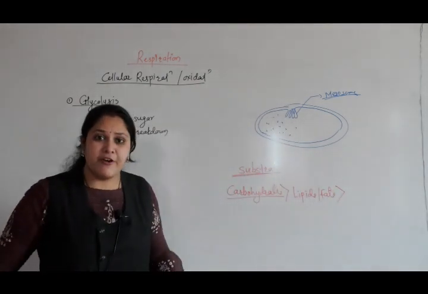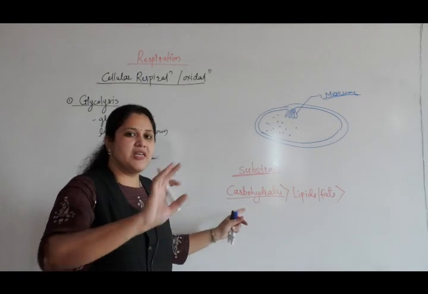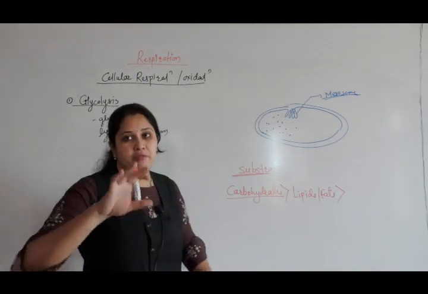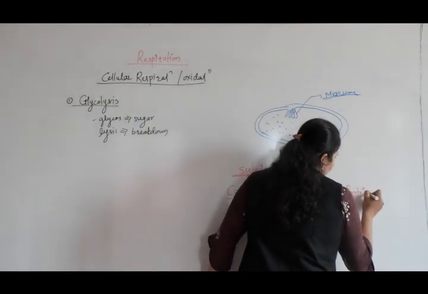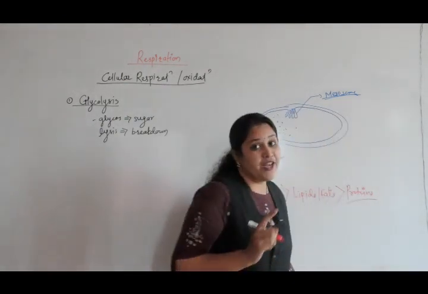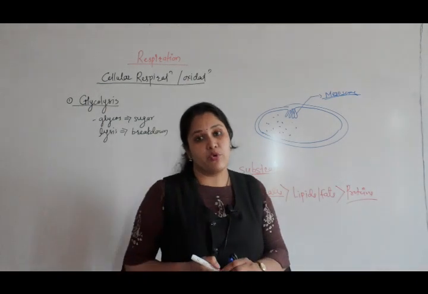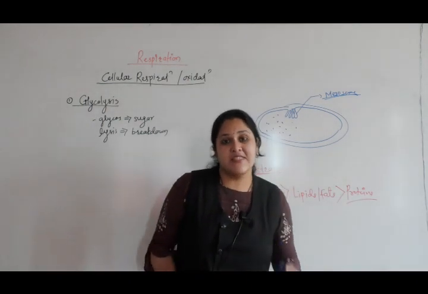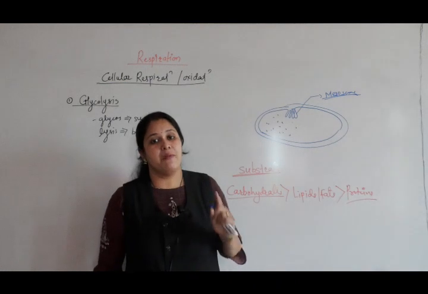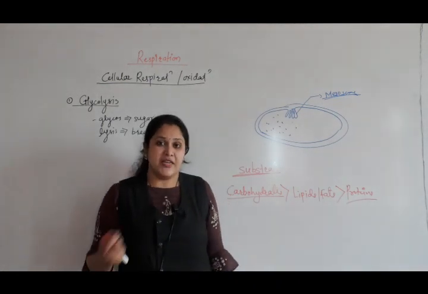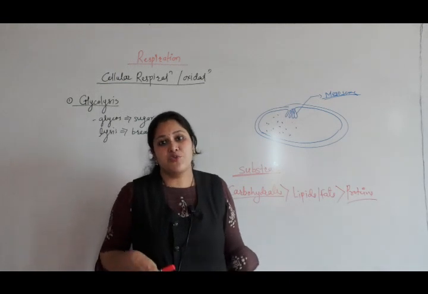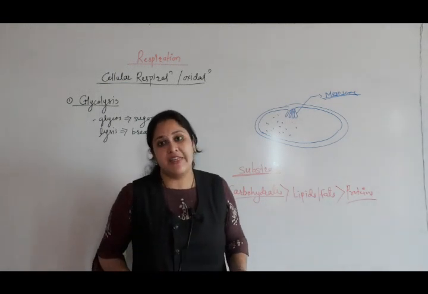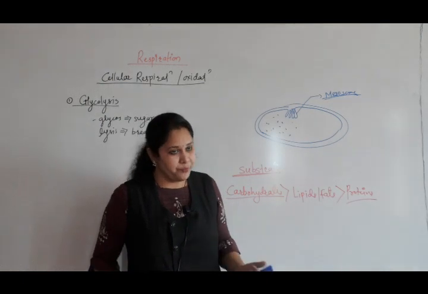And the third and last preference, if carbohydrates and lipids are also not available, is proteins. Cells rarely start consuming protein because protein is a structural component of the cell membrane. If cells start degrading their own proteins or stored proteins, it will result in cell lysis, and the animal will die in later cases also.